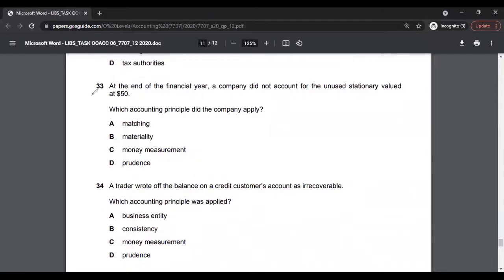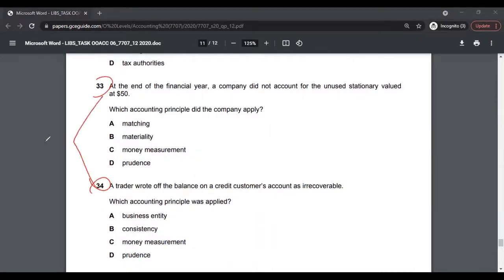So let's look at multiple choice 33 and 34. Both of them are basically from accounting principles. So accounting principles are important, as we say. They are always tested, always.